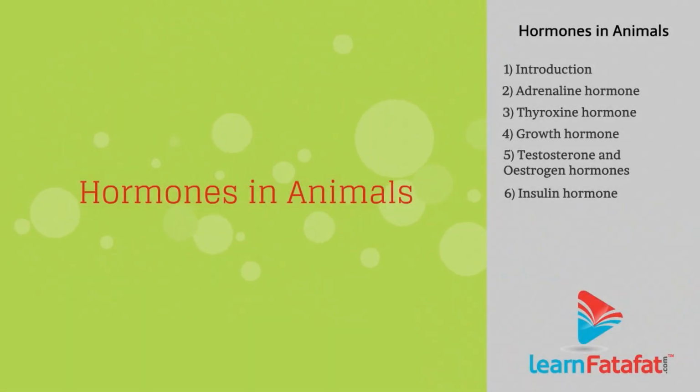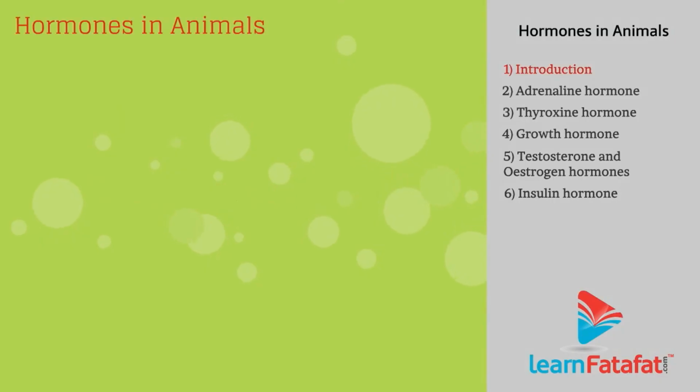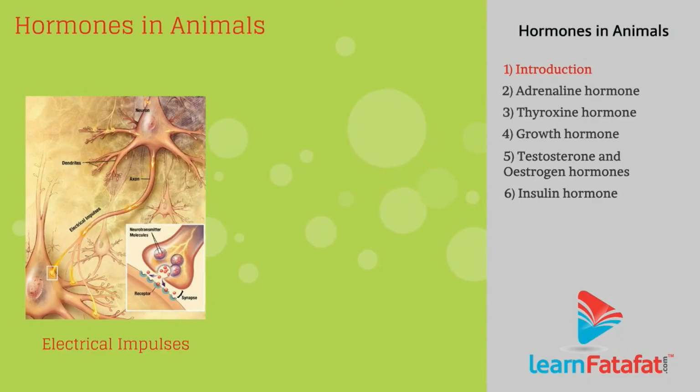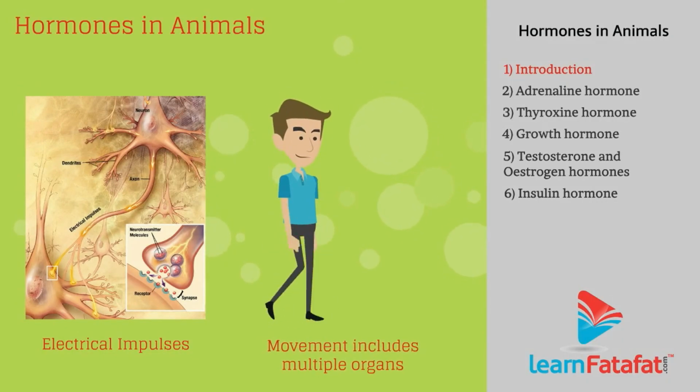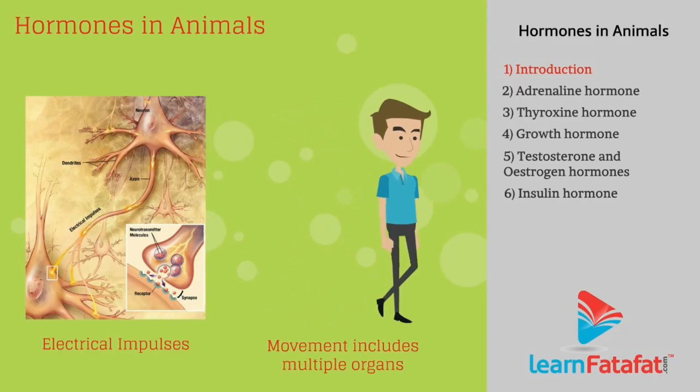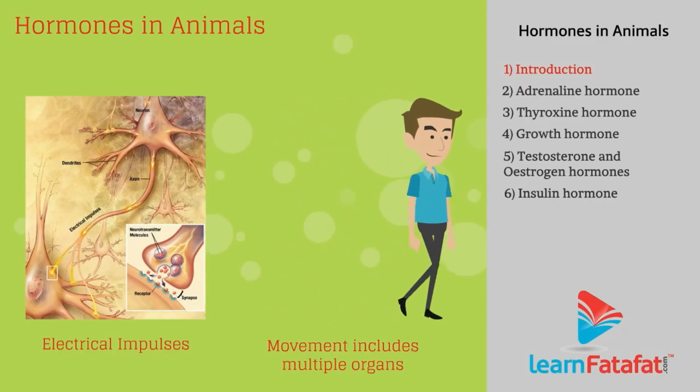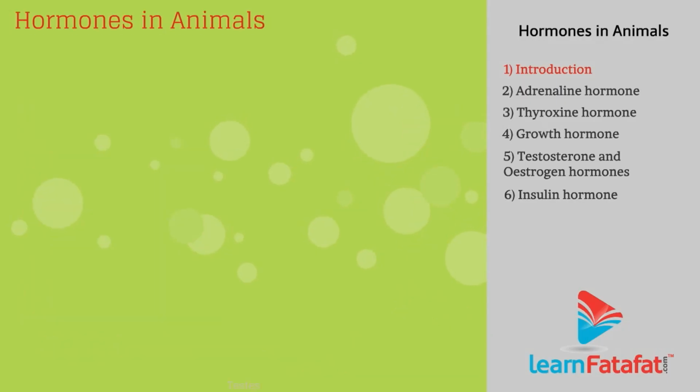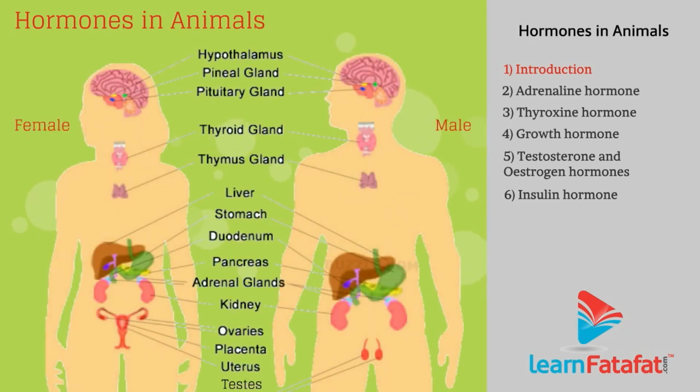Hormones in animals. Animals like humans cannot rely only on electrical impulses for performing any action, particularly when an action needs movement of more than one organ. To perform such actions, animals have a provision of hormones secreted by endocrine glands.